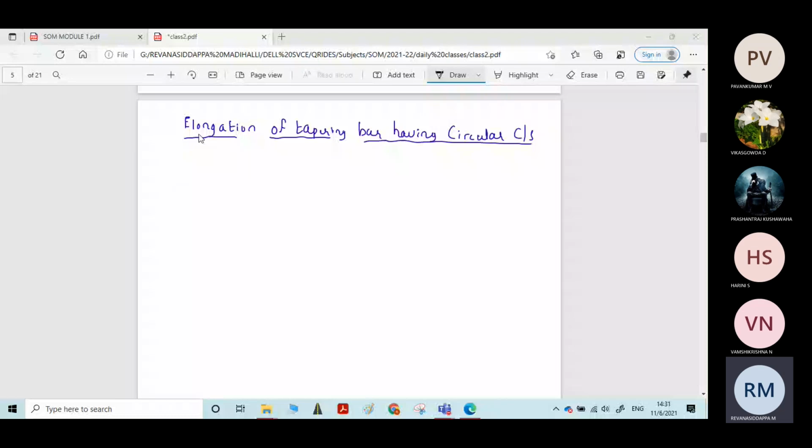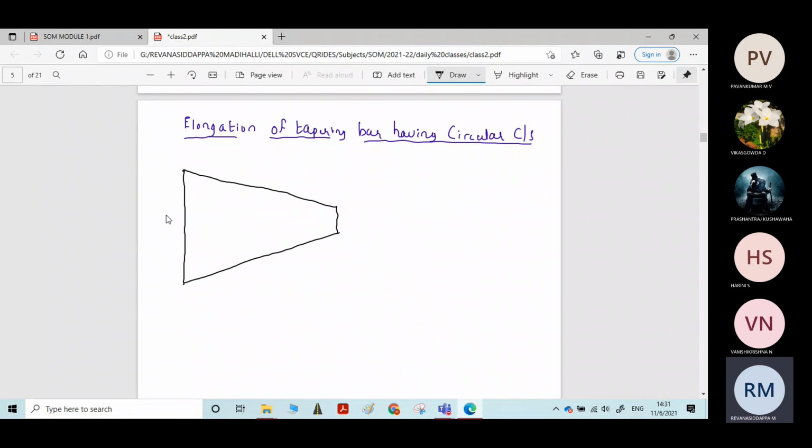Now we will derive the equation for elongation of tapering bar of circular cross section. Write the same kind of figure. The derivation is 70% similar to the previous derivation, but here we need to take the circular cross section into account. In the previous derivation, we took a rectangular cross section. Now consider a tapering bar. All of you please write along with me. Don't simply listen to the class.